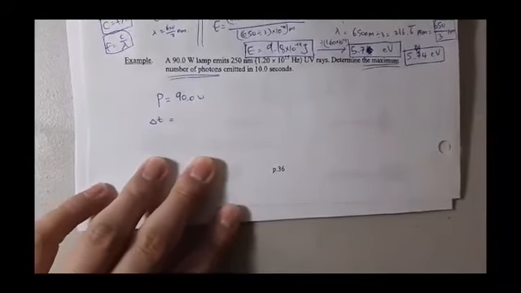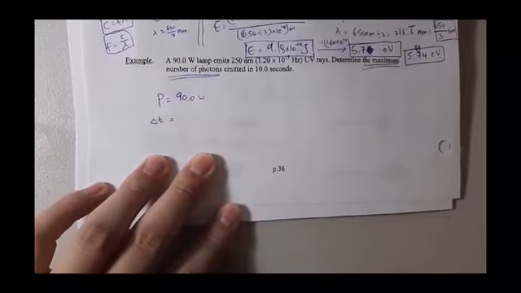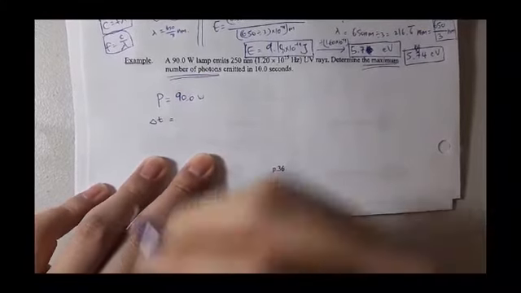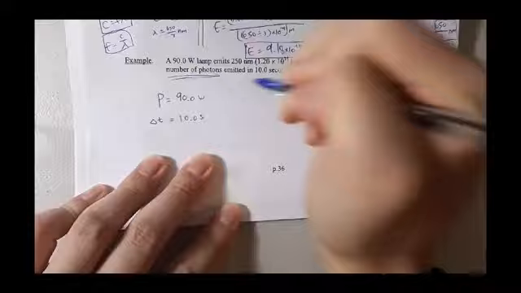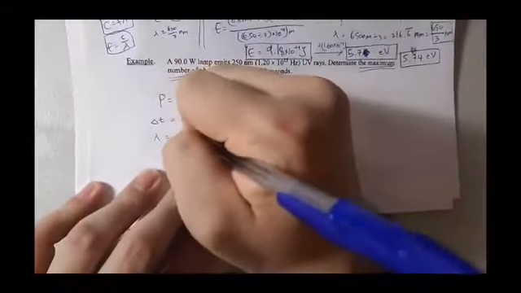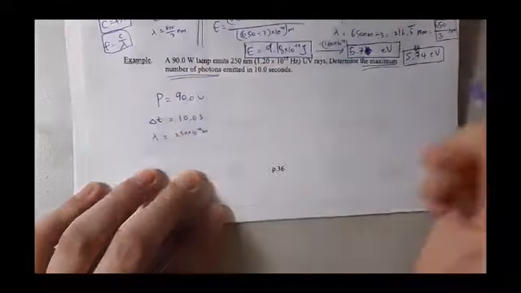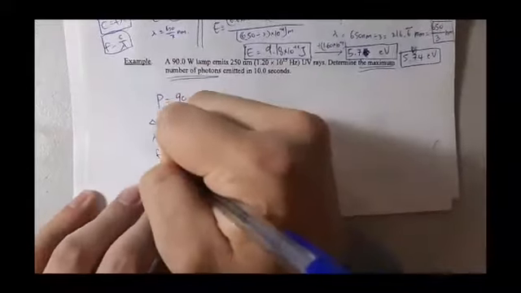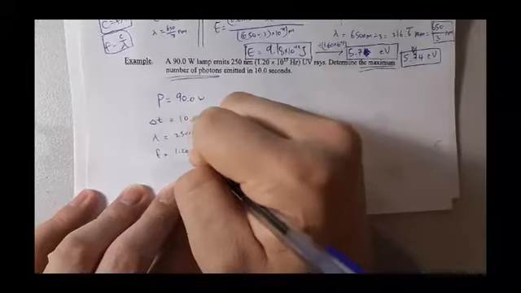All right, where were we? So the power is 90.0 watts and time, which is also given as 10 seconds. Wavelength is given and frequency is also given.